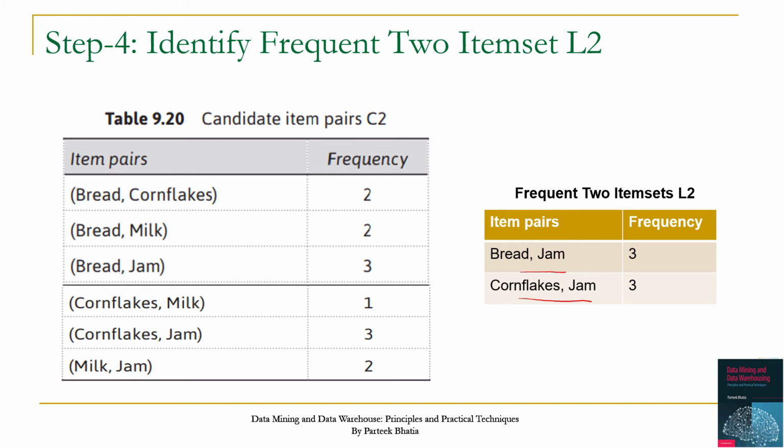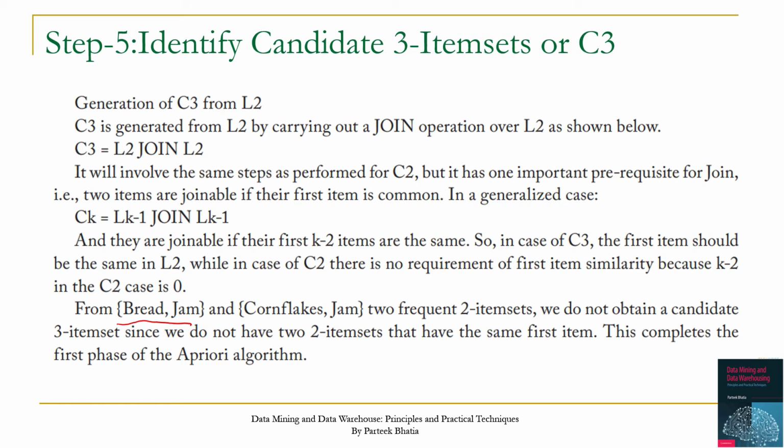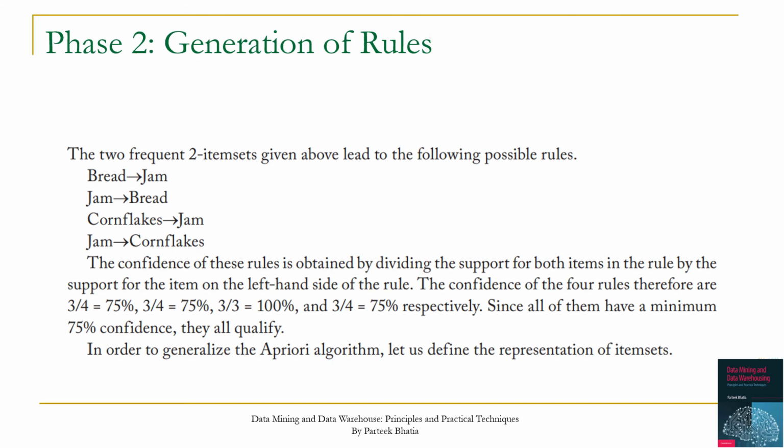In this situation, we were not able to find any C3 because there is no first item common. So C3 is null in this case. So finally, we have 2 item pairs, bread jam and cornflakes jam, for generation of rules. And in this session, we will generate the rules based on the identified item sets.